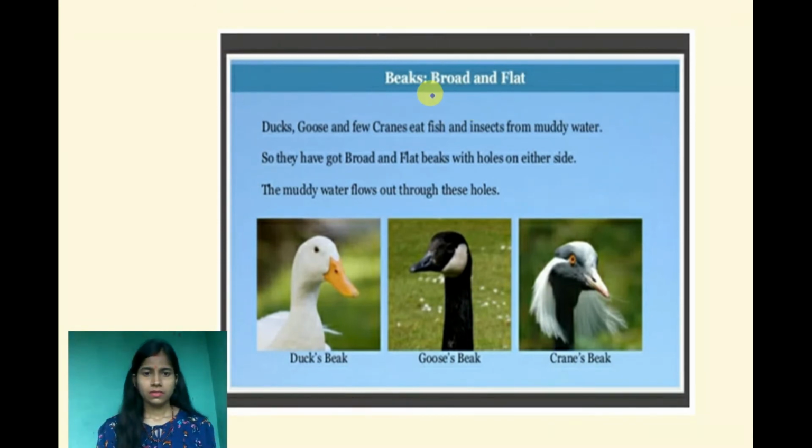The next type of beaks are broad and flat. This kind of beak you can see in the examples duck, goose and crane. These are the three examples. They have broad and flat beaks. Okay, they eat fish or insects from the muddy water.